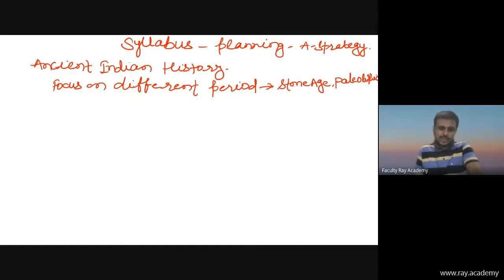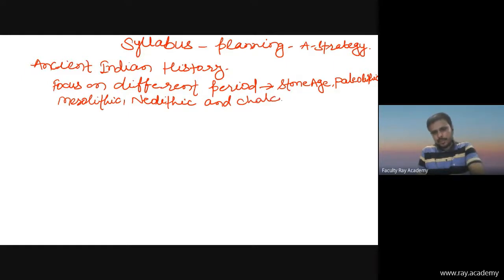Paleolithic Age. Then there is Mesolithic Age. Then there is Neolithic Age. And last is Chalcolithic Age.